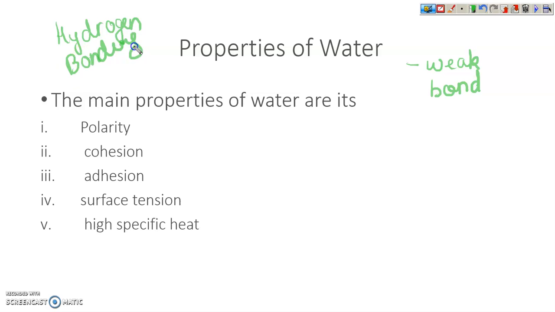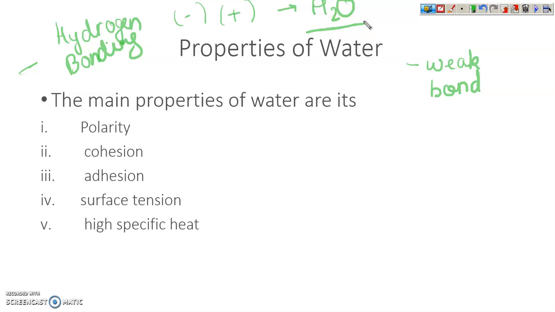It is made from hydrogen bonding and it is caused by the oxygen end, which is negative, attracted to the hydrogen end, which is positive, of another H2O, another water molecule.